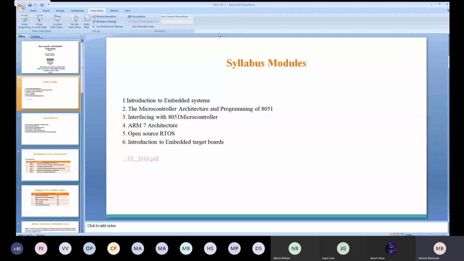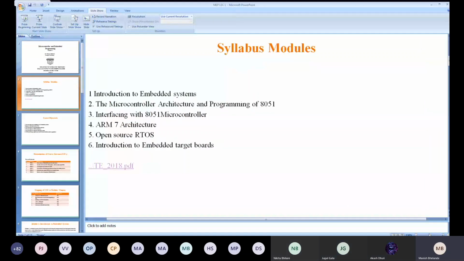Are you able to see, or are the contents visible? Yes, sir, it is visible. Please continue. Okay, I have just increased the font size and all. Yes, sir, it is visible now. It's fine now. Okay, fine. Thank you. Thanks for your feedback.